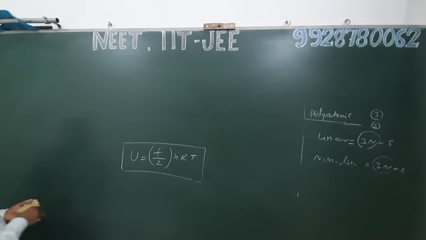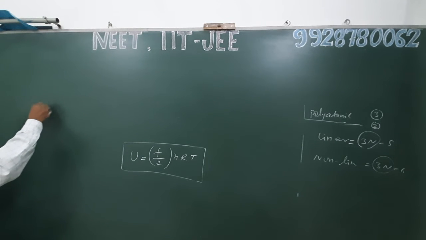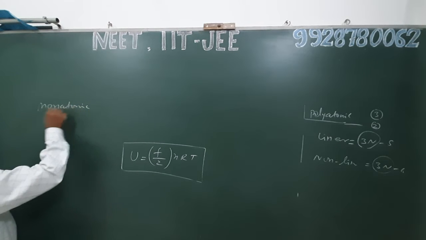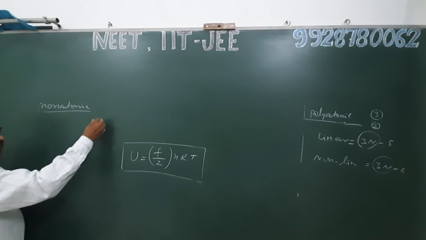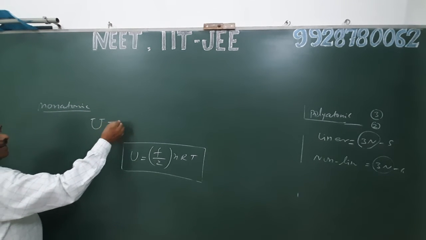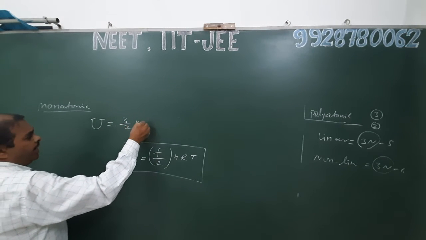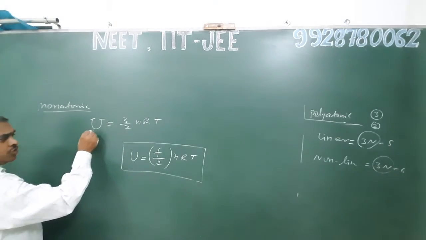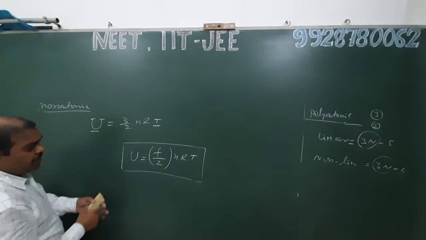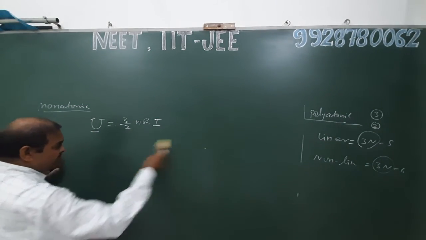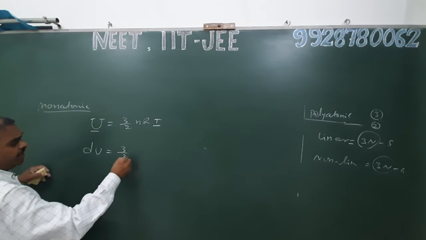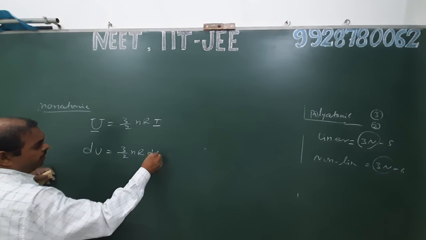In case of monatomic, total degrees of freedom are 3. Therefore, their internal energy is 3 by 2 nRT. The internal energy of an ideal gas is only a function of temperature. Therefore, its change in internal energy is 3 by 2 nR dT.